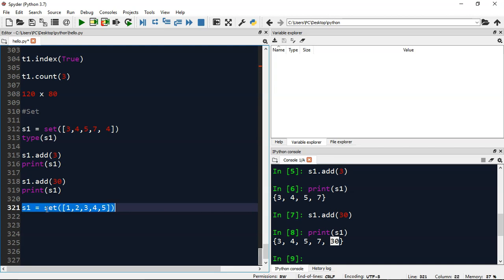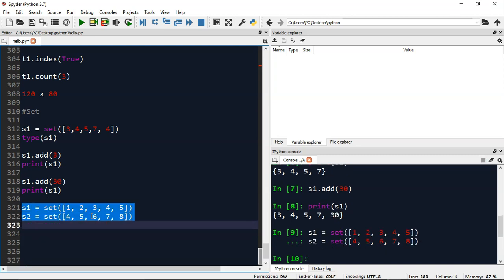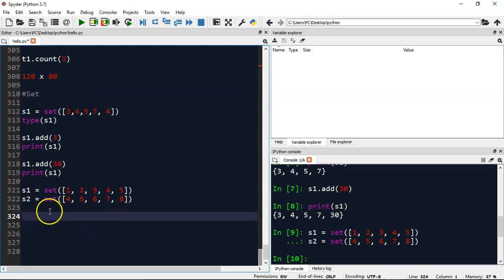And another set I am going to create is S2. Now let's keep a few overlapping elements. So let's keep 4 and 5 as overlapping elements. Then we have 6, 7, 8. Alright. Let me execute both of them. So S1 and S2 are created.